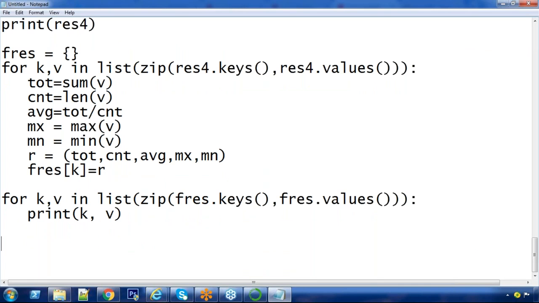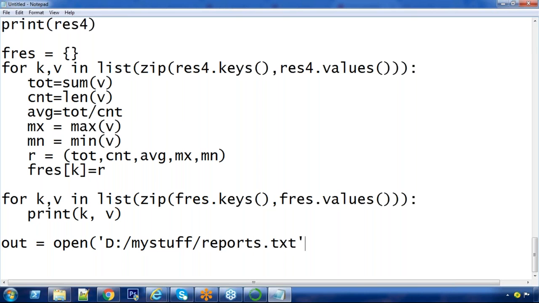I'm going to open a file. Whenever you want to work with a file, you have to open that file. Open of my file path D colon my stuff, aggregation results or reports .txt.